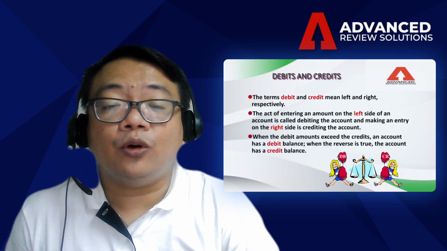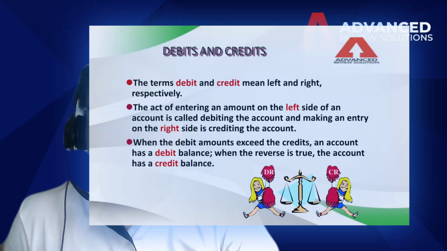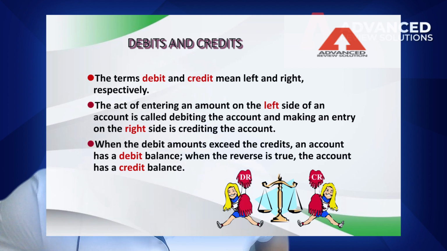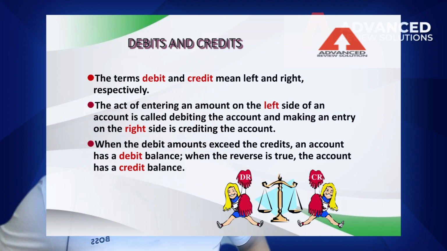That's why the correct meaning is that the terms debit and credit mean left and right: debit is the left side, credit is the right side. So the act of entering on the left side of an account is known as debiting the account, while making an entry on the right side is crediting.